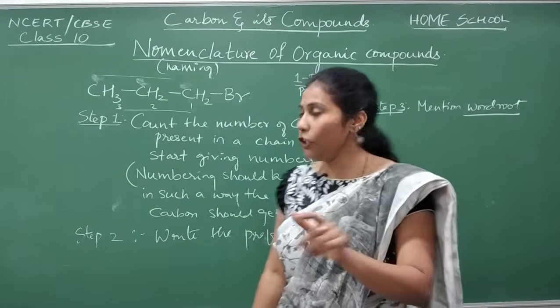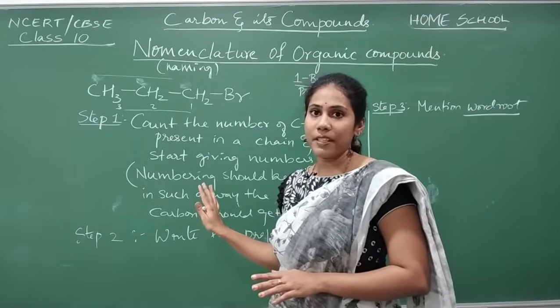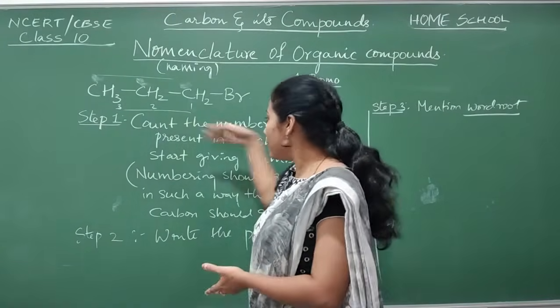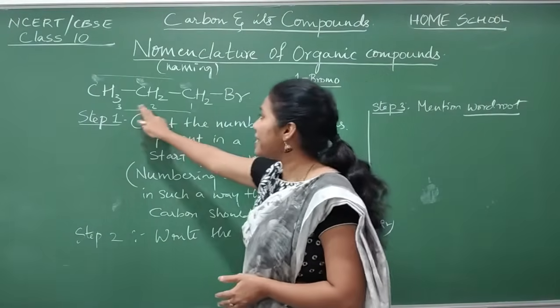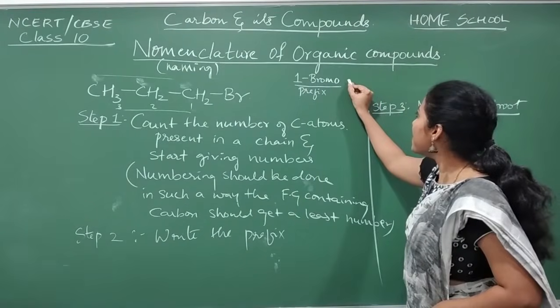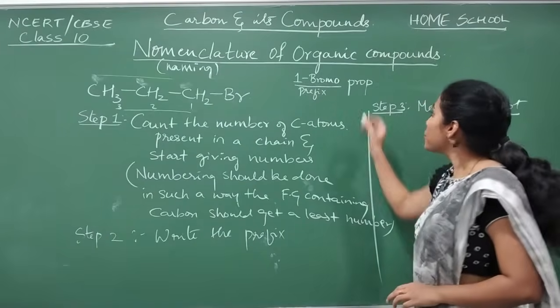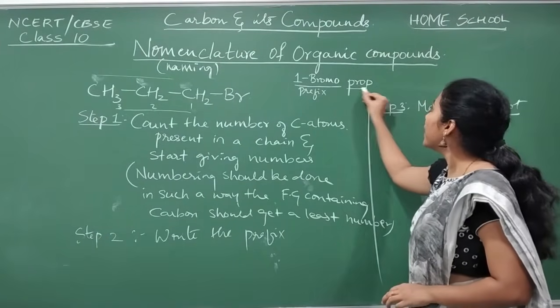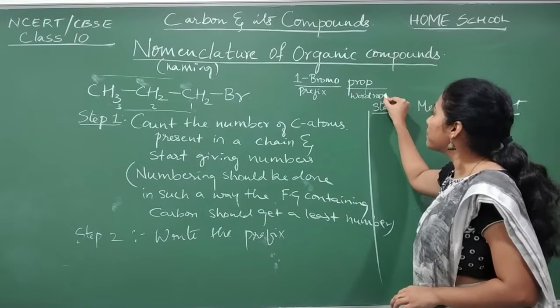I already told you, you have to count the number of carbon atoms. Yes, numbering is helpful in this step also for us. So how many carbons, guys? 3 carbon. If there are 3 carbon, then what is the word root we will write? Prop. So this is your word root.